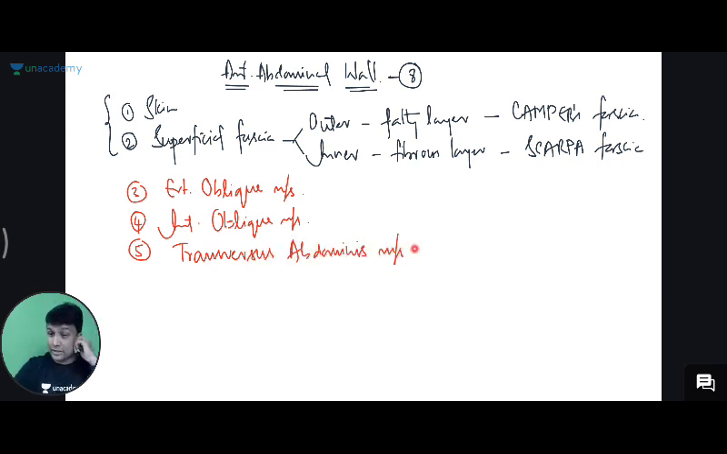Okay, so one will be the external oblique muscle, another one is the internal oblique muscle, and another one will be the transversus abdominis muscle, guys. So these 3 muscle layers you have in the anterior abdominal wall.